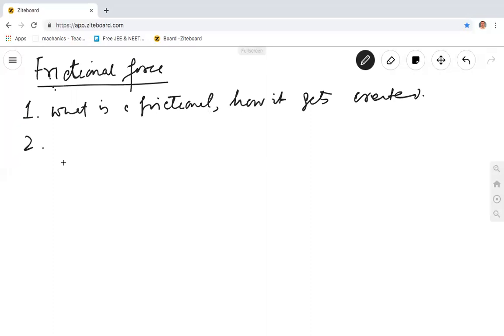Number two, about forces, as we know, force is a vector. It must have both magnitude and direction. So after we know what a frictional force is, we will go to how to find the direction of frictional force.